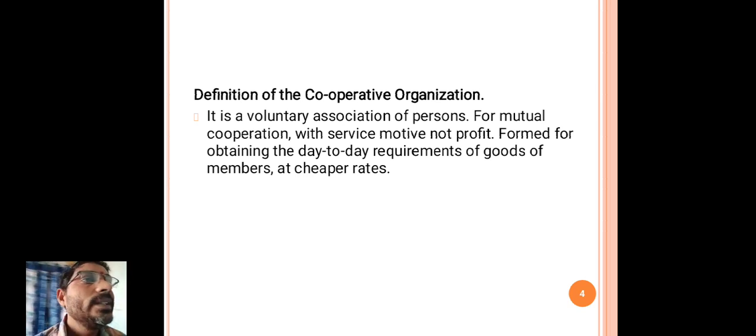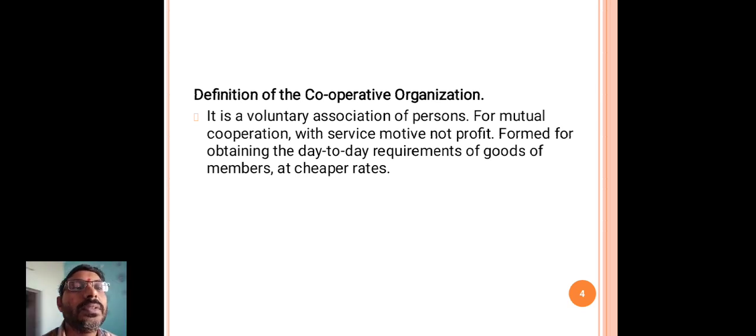I want to give a brief about sole trading, partnership and a little bit about joint stock company. Then I'll go to the cooperative organizations, the characteristics of cooperative organization, and then advantages and disadvantages. Under these trading organizations, the oldest type of organization is the sole trading business concern.